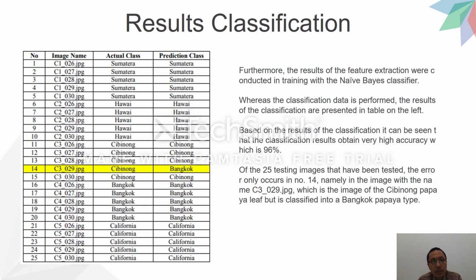Of the 25 testing images that have been tested, the error is only in number 14, namely the image C3_029.jpeg, which is an image of a Cibinong papaya leaf but was classified as a Bangkok papaya leaf.